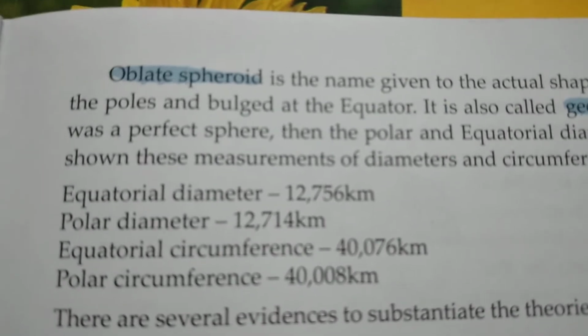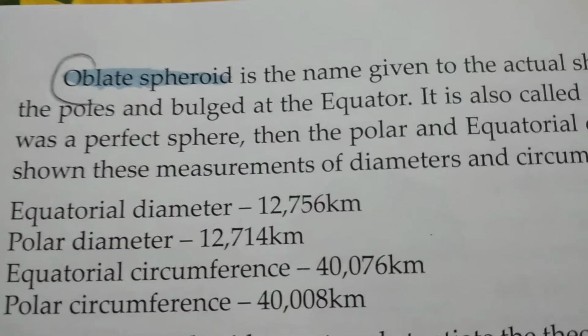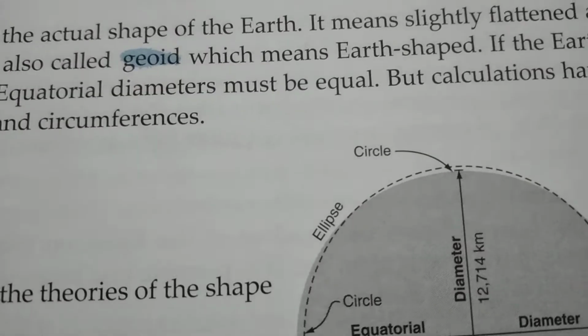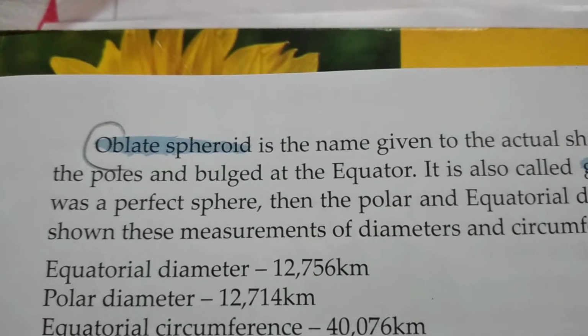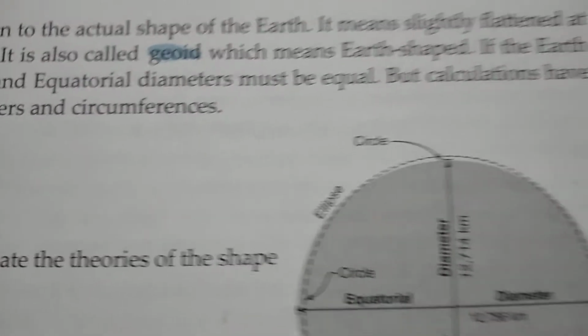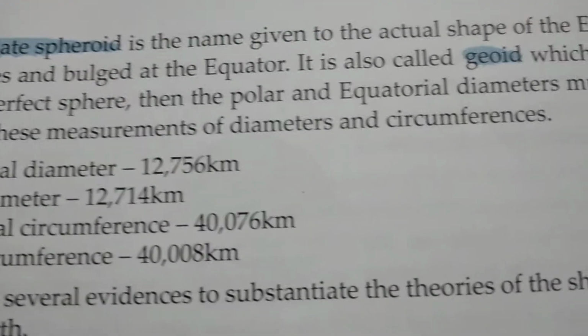Next we will continue from here. That is, oblate spheroid is the name given to the actual shape of the Earth. It means slightly flattened at the poles and bulged at the equator. It is also called geoid, which means earth shaped. If the Earth was a perfect sphere, then the polar and equatorial diameters must be equal. But calculations have shown these measurements of diameters and circumferences